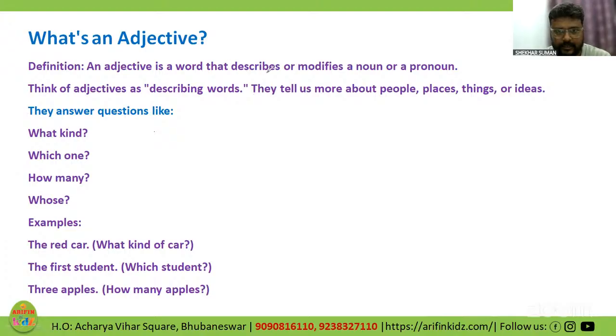You basically need to keep it in your mind that adjectives are words that either describe or modify a noun or a pronoun. And think of adjectives as describing words. They tell us more about people, places, things, or ideas.